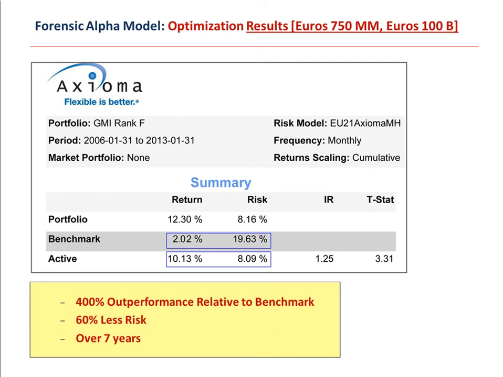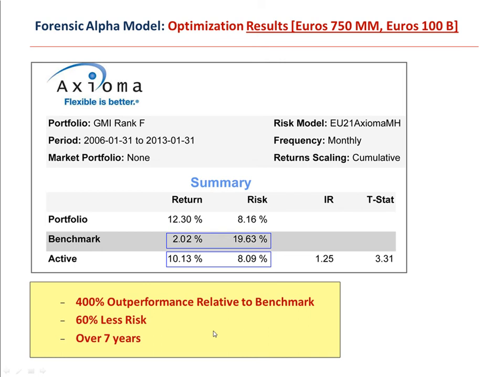First, the results. These are results for the large cap Western European FAM portfolio. So we're talking about companies between 750 million euros and 100 billion euros over the 7-year period from 2006 to 2012. We can see our optimized results had an active return of 10% a year with 8% standard deviation of returns, where the benchmark, the index, returned only 2% with 19% standard deviation. So we're looking at 400% outperformance relative to the benchmark with 60% less risk over a 7-year period and an information ratio in large caps of 1.25.